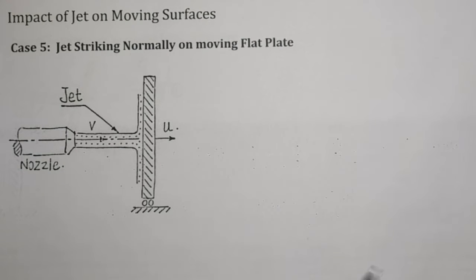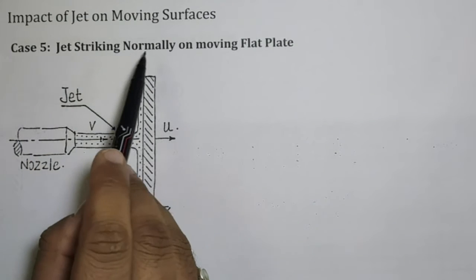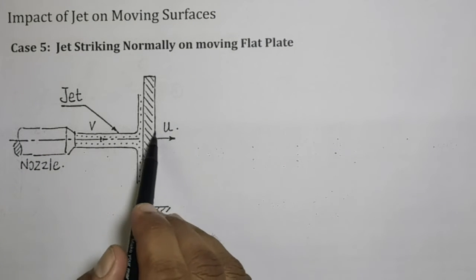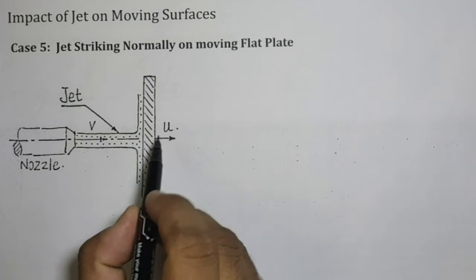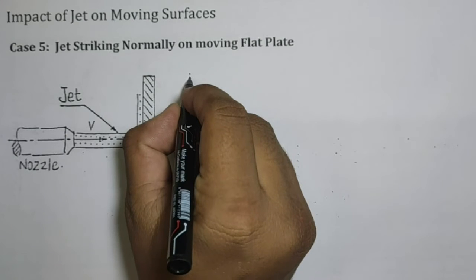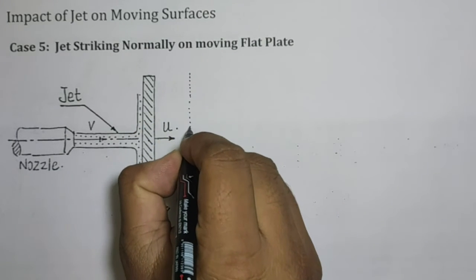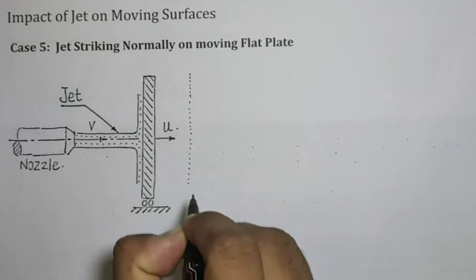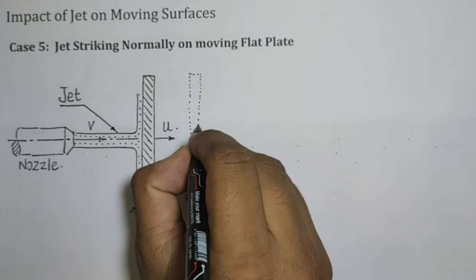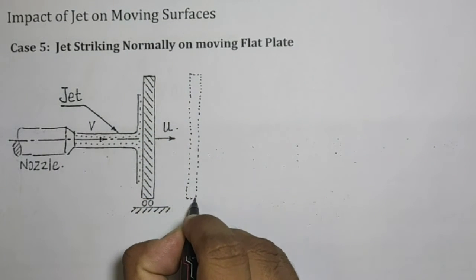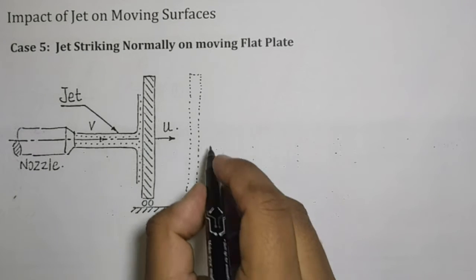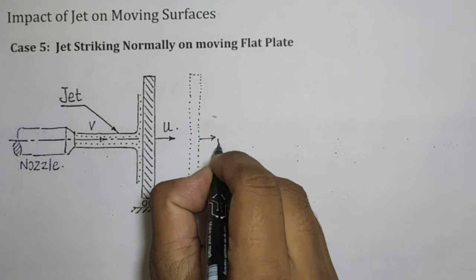In this case we have a jet striking normal on a moving flat plate. In the previous case we had a flat plate which is fixed, but in this case the plate is moving with velocity u. After some time that plate may be somewhere else here, and it is moving with velocity u.